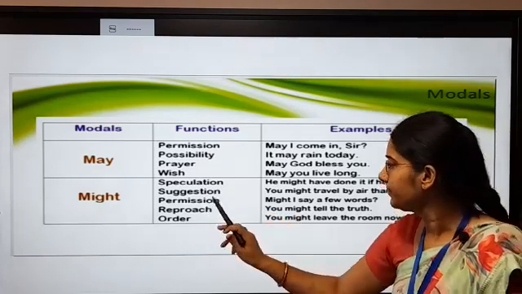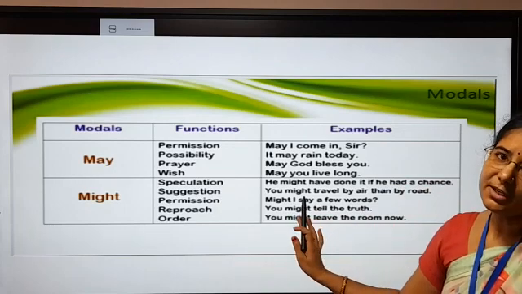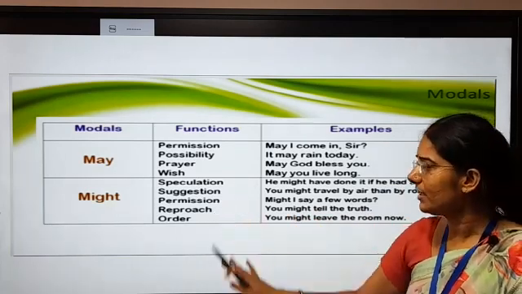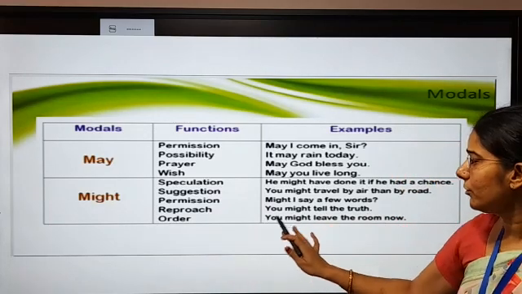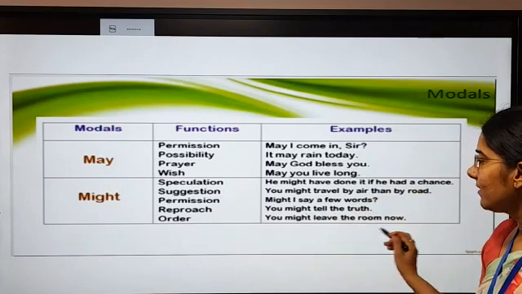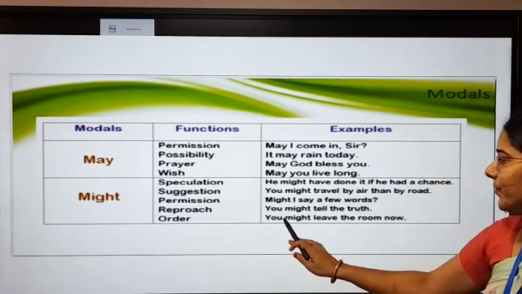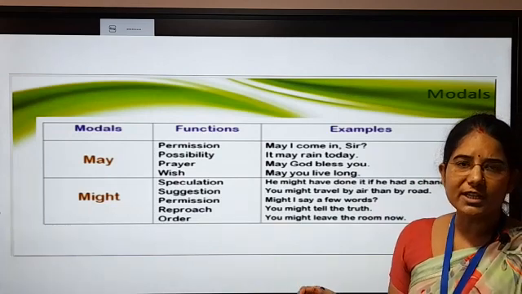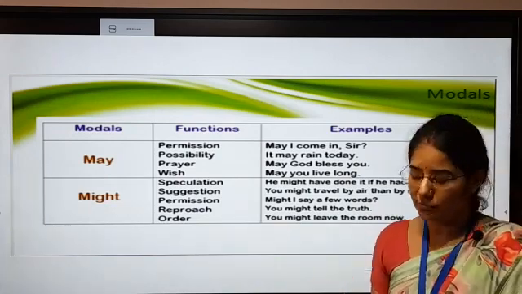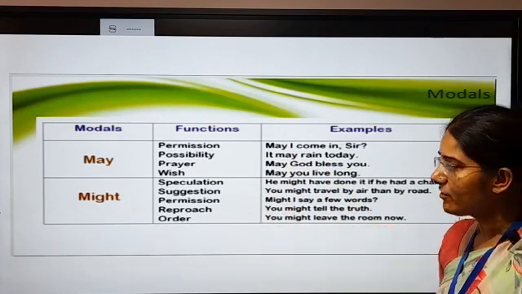And for permission, might I say a few words, means you are seeking the permission but in a very polite way. For reproach, you might tell the truth. For the reproach also you use you might tell the truth. And for order, see the example. You might leave the room now. This is my order, just leave this room. It means we can say that for the command also. Understood everyone? So these are the functions of may and might.